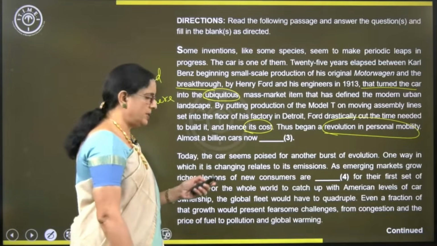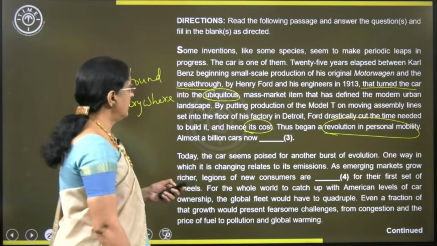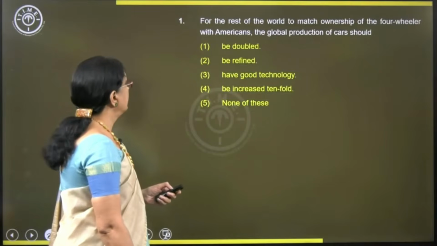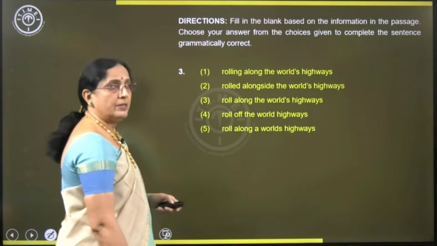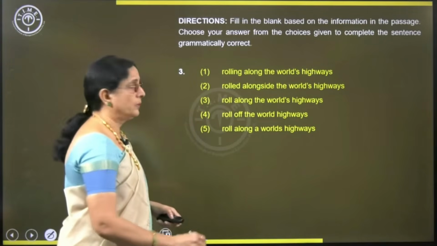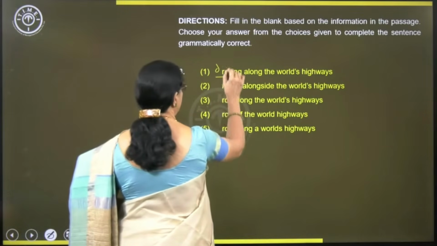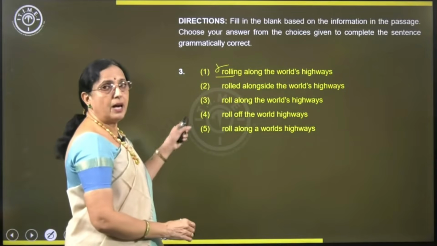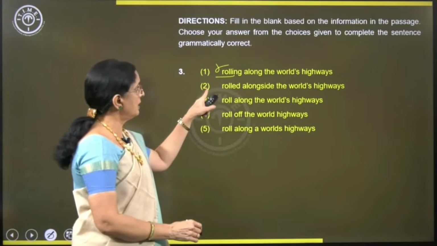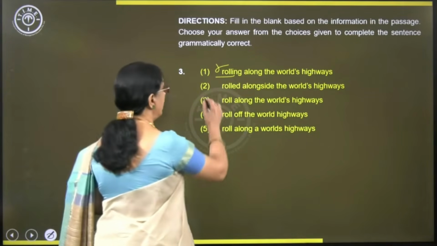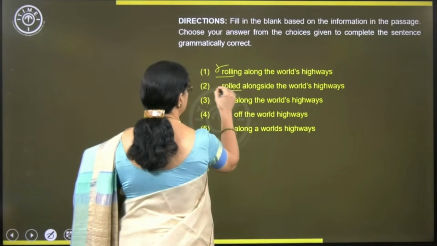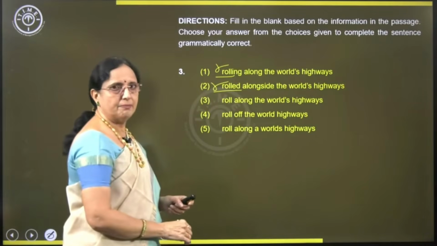We don't know what it is. If you want, you can go and answer the question here itself. Third question: cars rolling. There should be an auxiliary verb, say, are rolling. If it is are, cars are rolling along the world's highways, maybe we consider. So are is missing. Rolled, you are not talking about past tense.